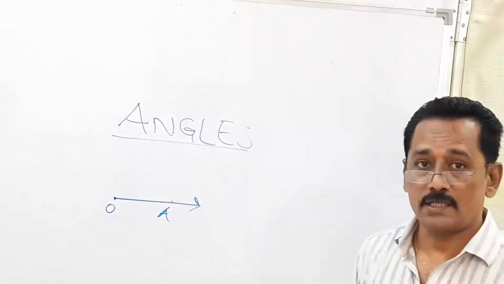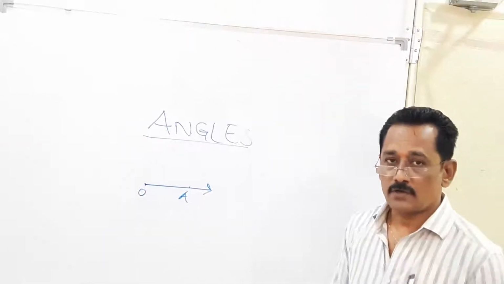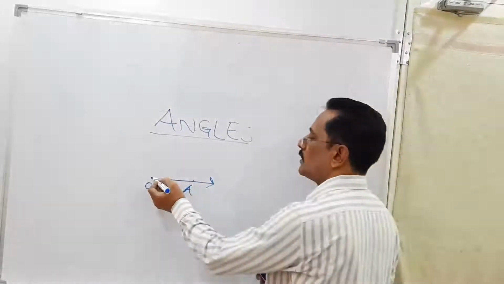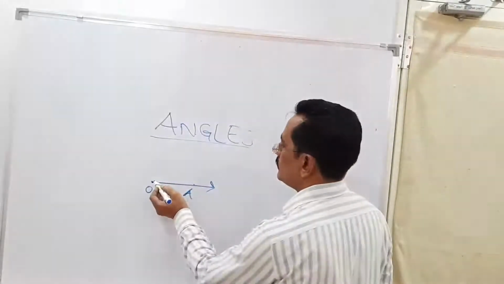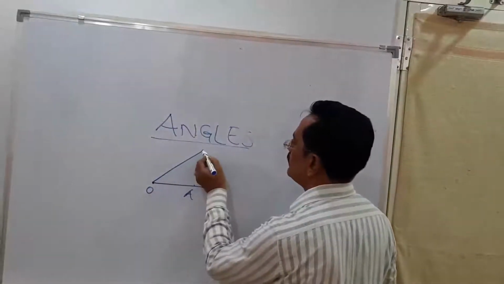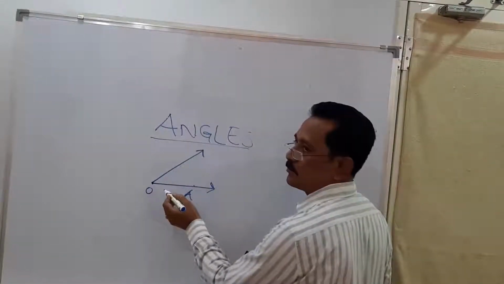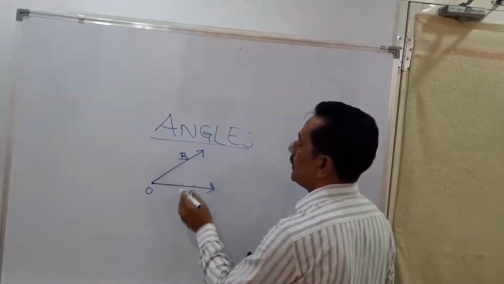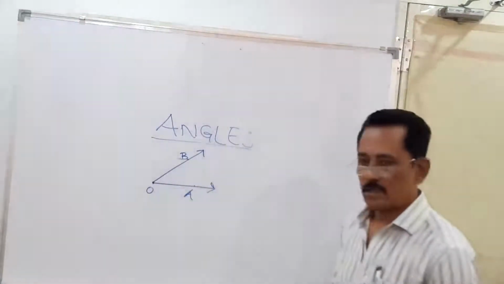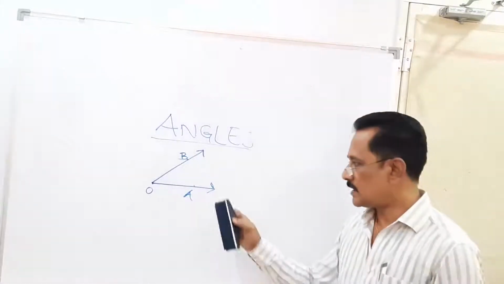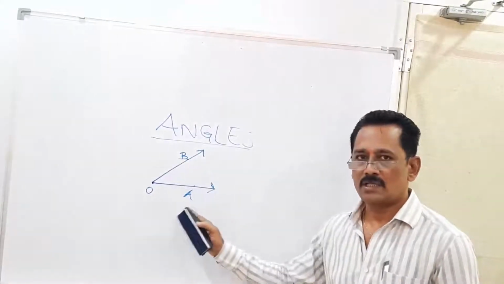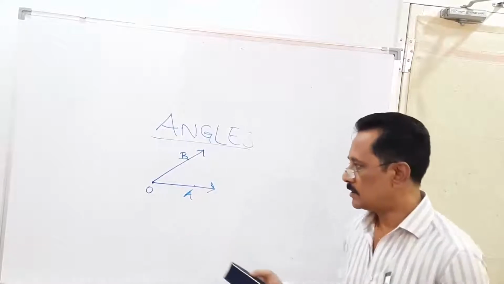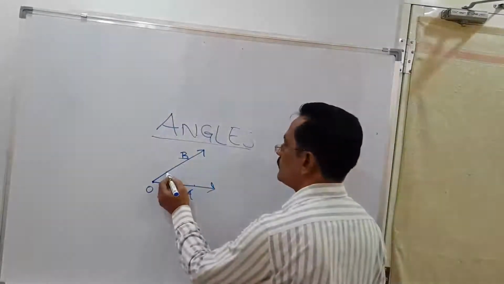And now let us say there is one more ray, but for that ray, the same O as the starting point. So there is another ray, the starting point O, and let us mark one more point on that ray as B, and now this ray is called ray OB. That means there are two different rays with a common end point. So here there forms an angle.